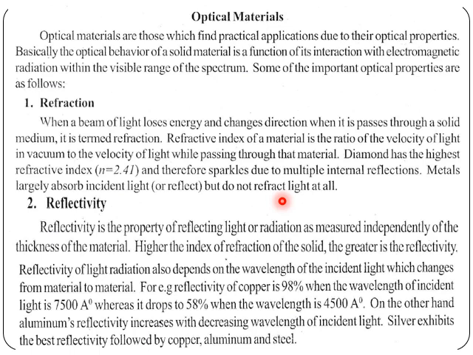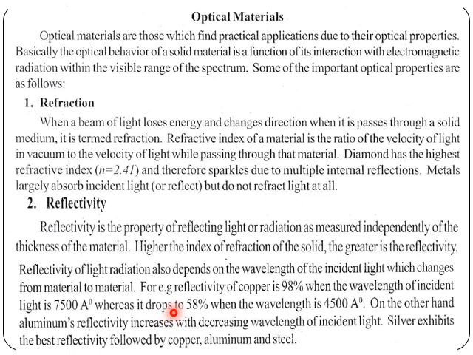Next is reflectivity. Reflectivity is the property of reflecting light or radiation, measured independently of the thickness of the material. The higher the index of refraction of a solid, the greater the reflectivity. Materials with a higher index of refraction show greater reflectivity. Reflectivity of light radiation also depends on the wavelength of the incident light, which changes from material to material.